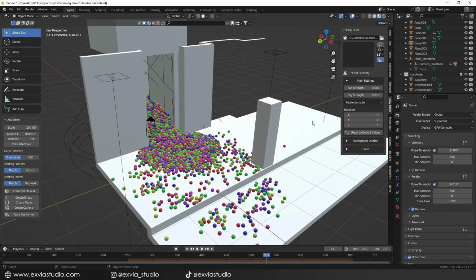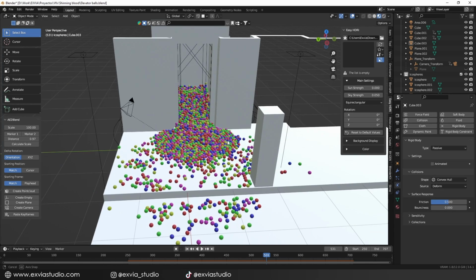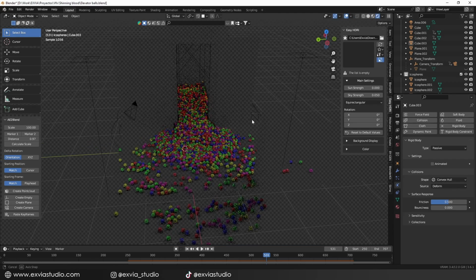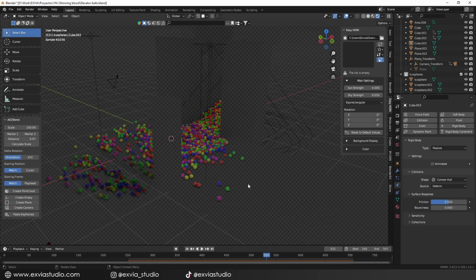And now finishing this video, the last trick I want to show you guys only works if you're rendering in Cycles, the main render engine of Blender. If we change the preview scene to render, we will see that all the objects and collisions became transparent except for the spheres. And how did I do that?